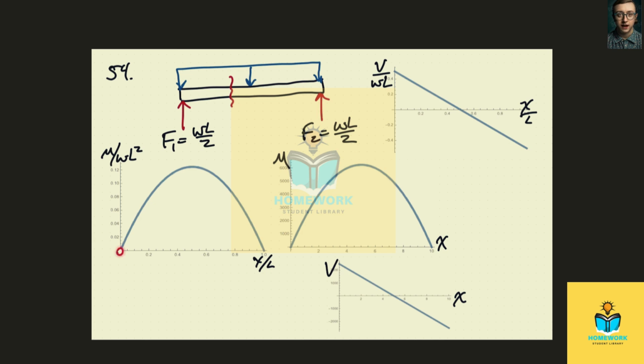So we can see that it's 0 here, comes up, reaches a peak at the center, and then drops back down to 0. And again, we need to make sure that that's the case because we have no point moment here.